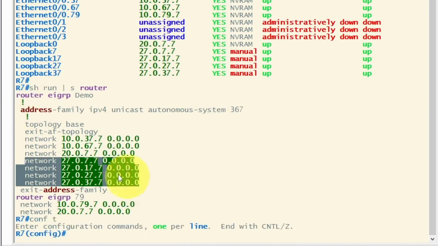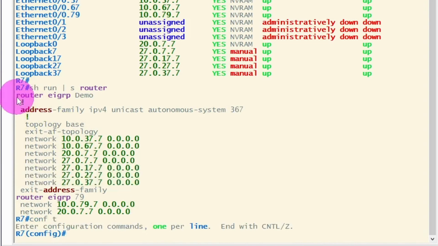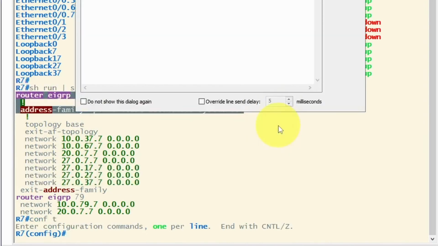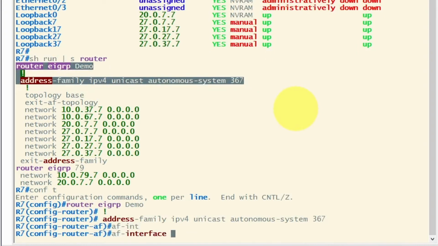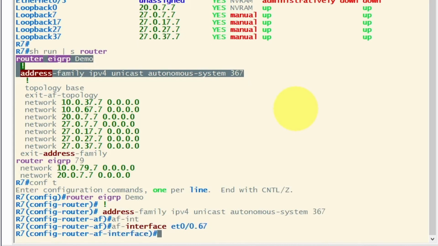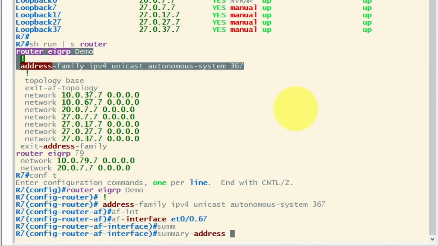conf t, we can copy and paste this part. Okay, now going under the AF interface, Ethernet 0/0.67, and the command is summary-address and 27.0.0.0/18 in this case.